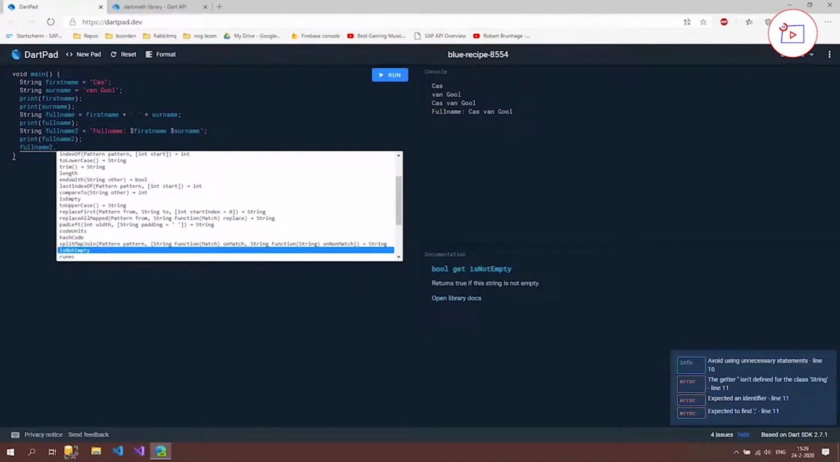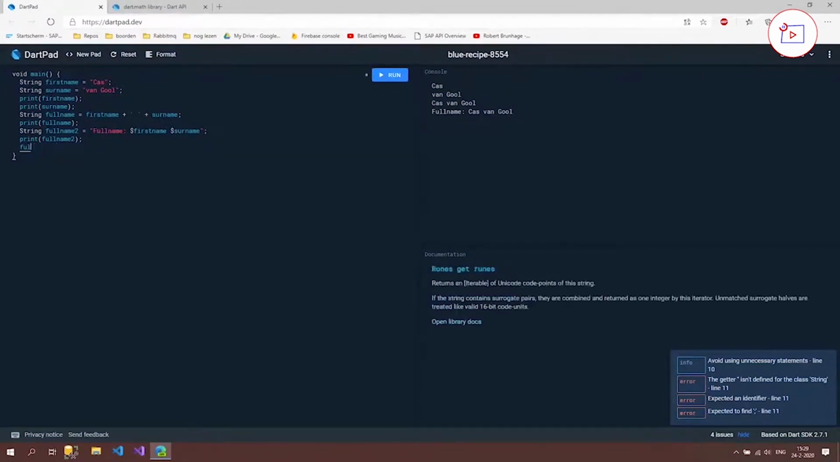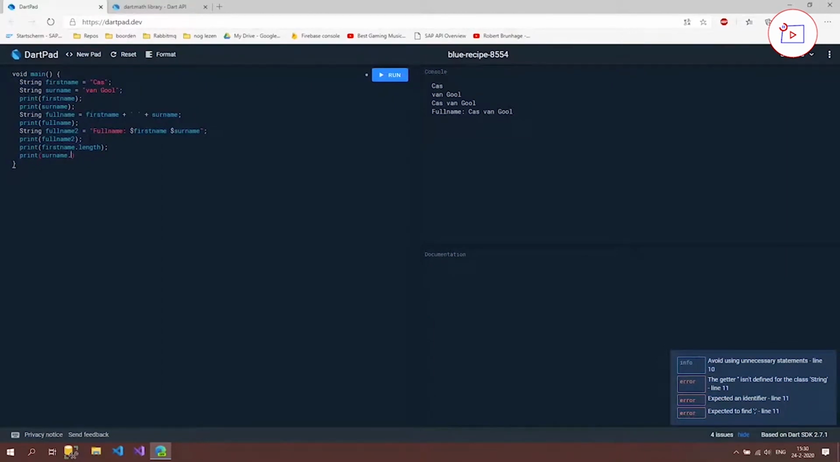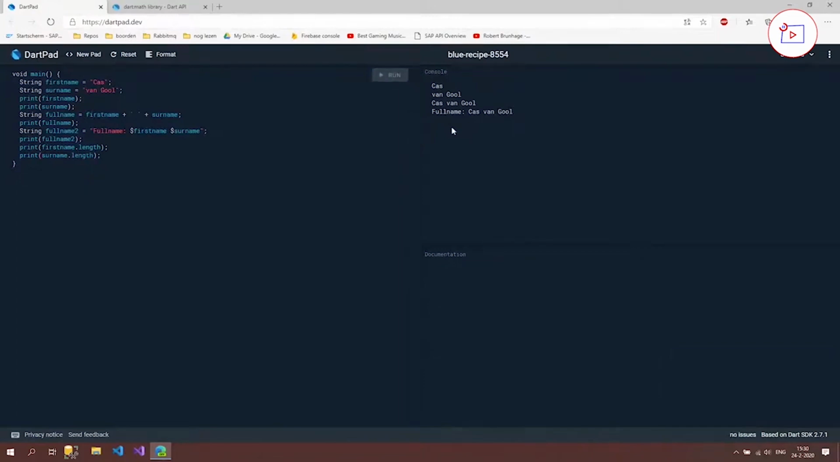So what we can do now is print out some lengths. Let's print out the length of the first name, dot length, semicolon, print out the length of the last name or the surname, and let's run it. The first one is 3, so 1, 2, 3, and the next one is 8, so 1, 2, 3, 4. The space is also a character, and then 1, 2, 3, 4, which is 8.